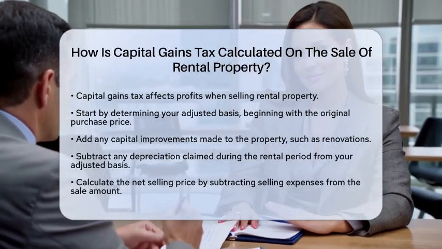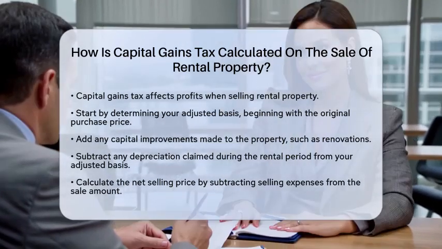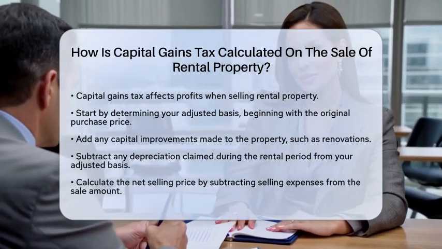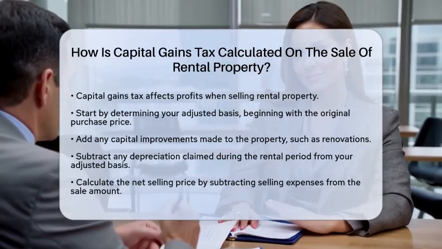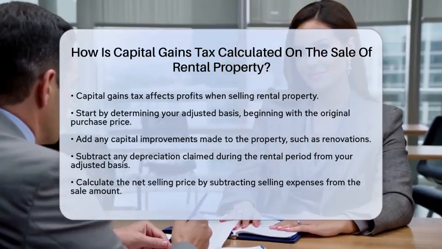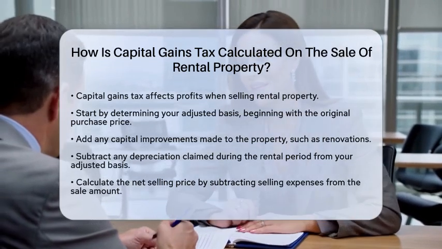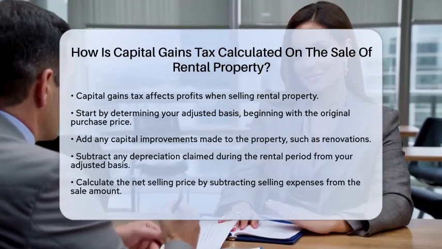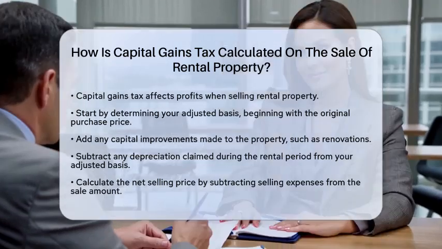First, you need to determine your adjusted basis. This starts with the original purchase price of the property. Next, you add any capital improvements you made, like renovations or additions that increase the property's value. Then, you subtract any depreciation you claimed while renting it out. Depreciation is a deduction that accounts for wear and tear over the years, which lowers your basis.